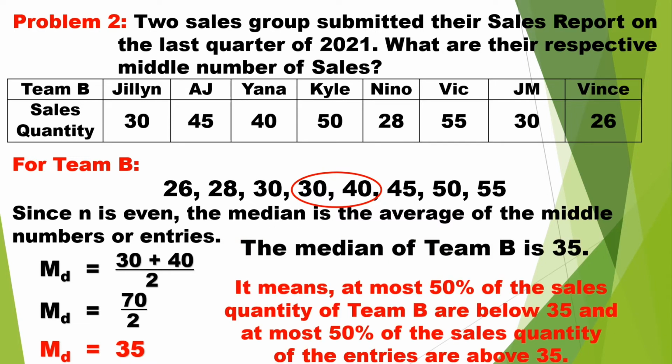It means that at most 50% of the sales quantity of Team B are below 35 and at most 50% of the sales quantity of the entries are above 35.